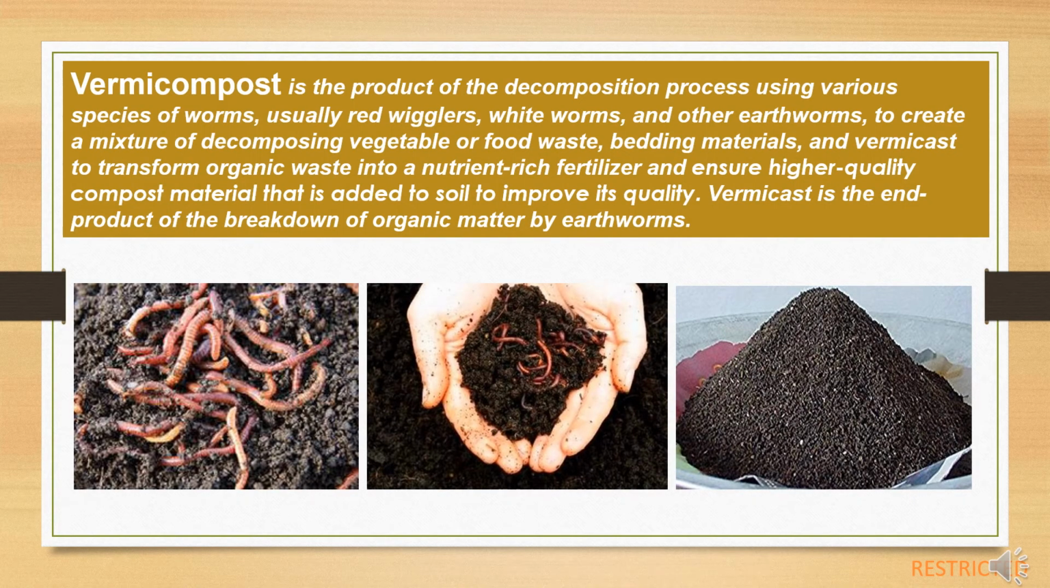Vermicompost is the product of the decomposition process using various species of worms, usually red wigglers, white worms and other earthworms to create a mixture of decomposing vegetable or food waste, bedding material and vermicast to transform organic waste into a nutrient-rich fertilizer and ensure higher quality compost material that is added to soil to improve its quality. Vermicast is the end product of the breakdown of organic matter by earthworms. So vermicompost plays a very important role in improving the soil condition, its physical properties and productivity.